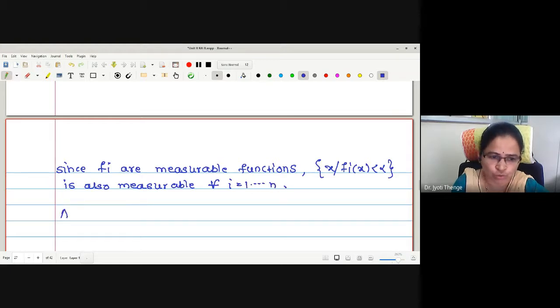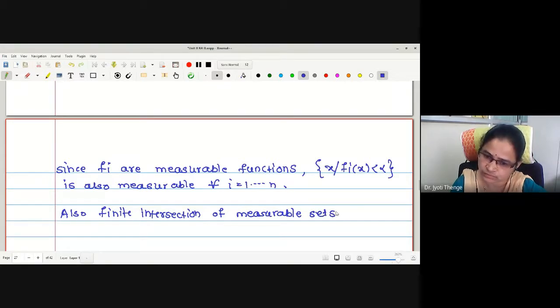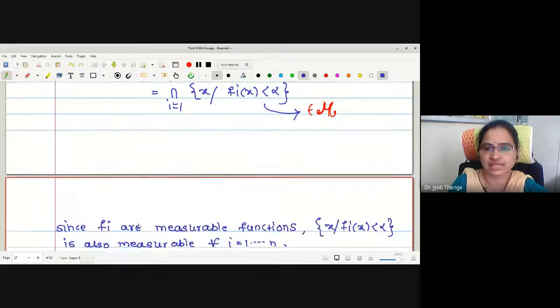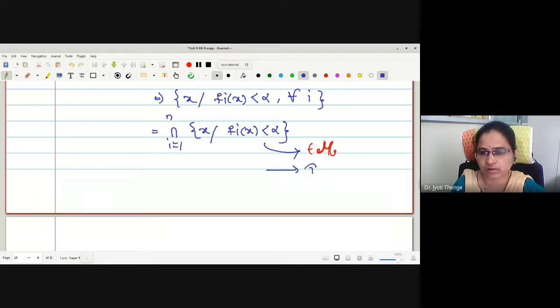Also, a finite intersection of measurable sets is measurable.